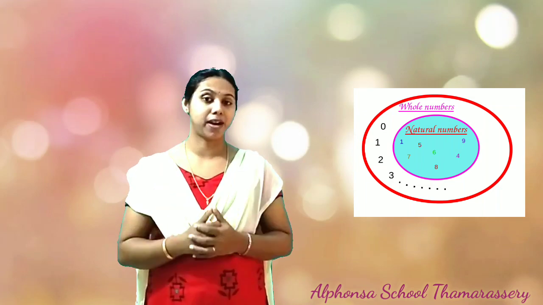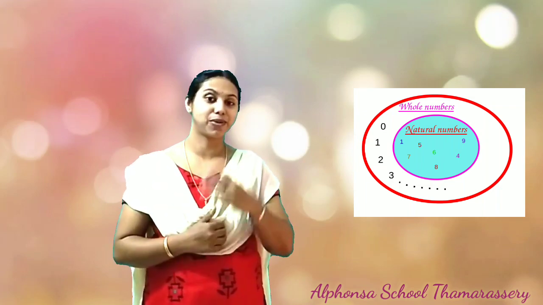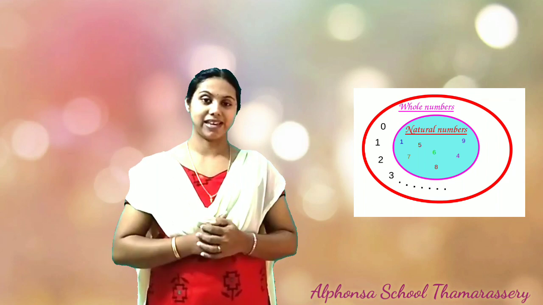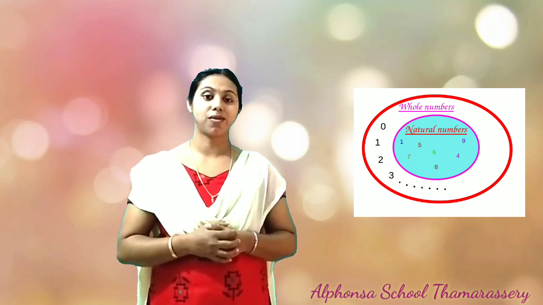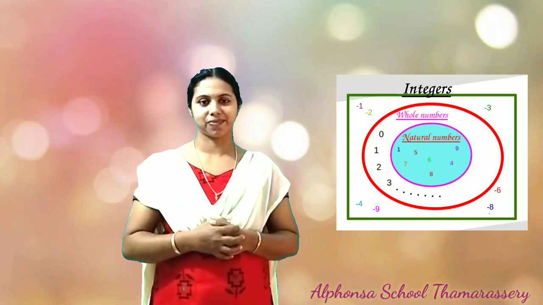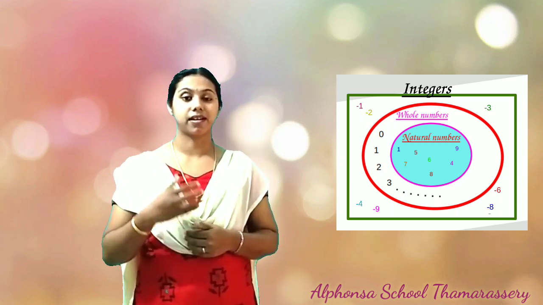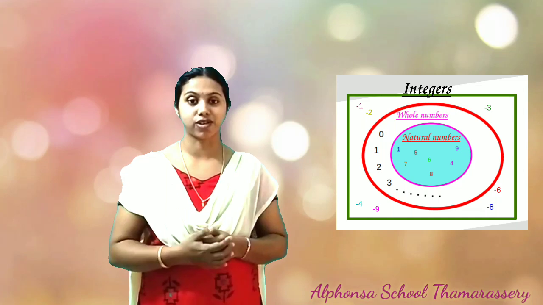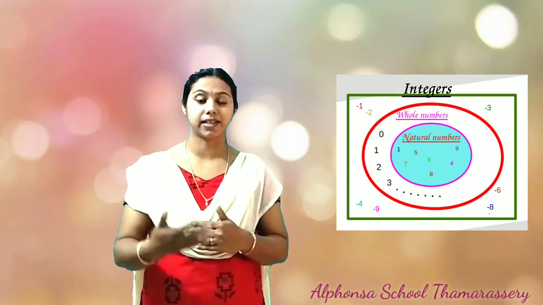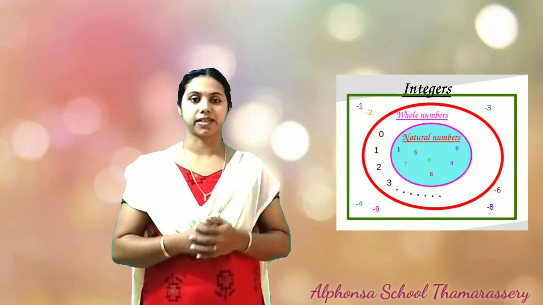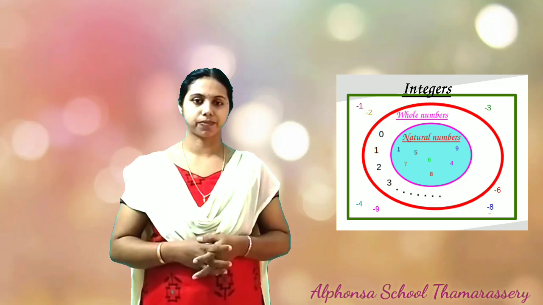Do you know the name of that family? Yes, that group name is now integers. So it's a collection of natural numbers, whole numbers and negative numbers, that is integers.